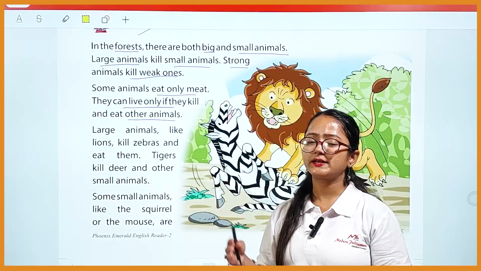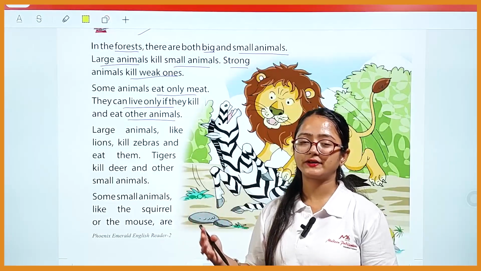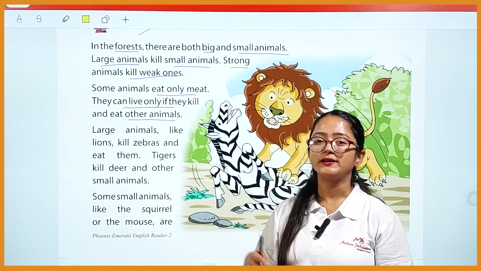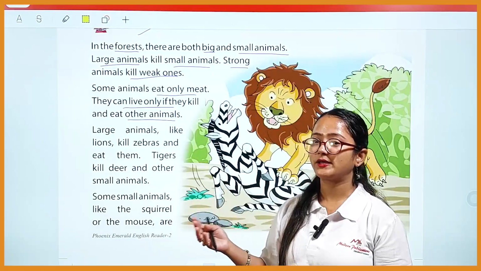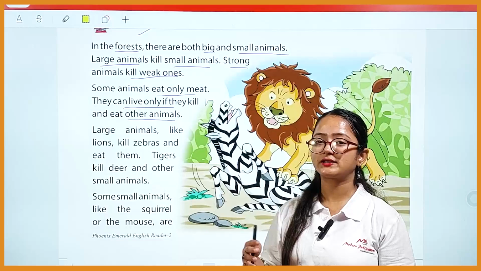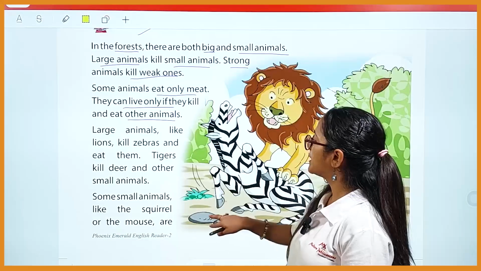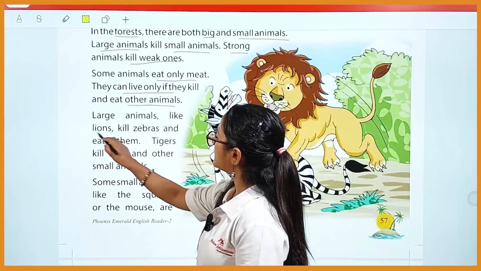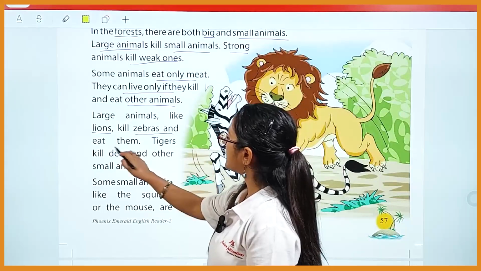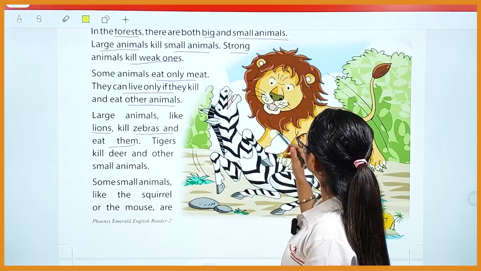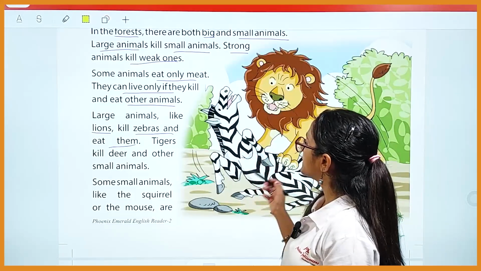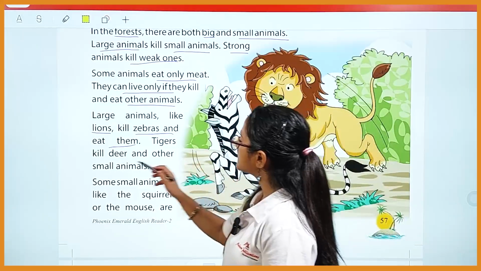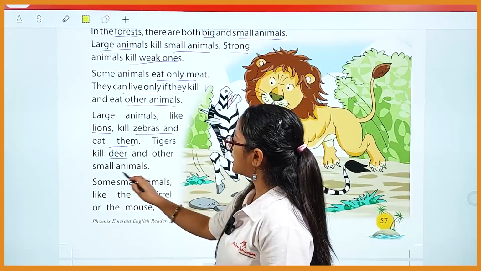As you know, every animal has a different kind of food it consumes. Some eat grass only. Some eat other animals, like the strong animals that kill the weak animals. Large animals like lions kill zebras and eat them. Here you can see how a large animal like a lion kills a zebra, or a deer, and eats them. Tigers kill deer and other small animals.